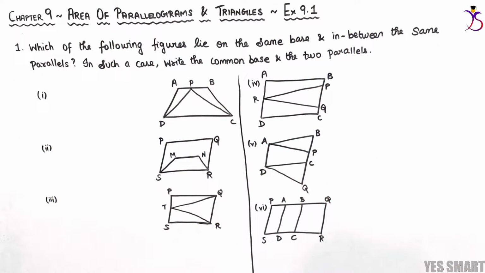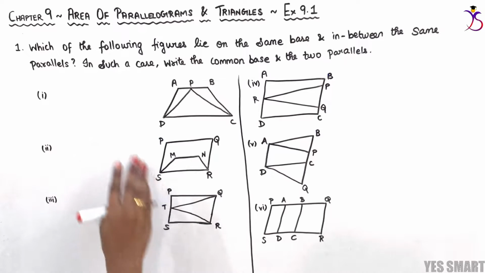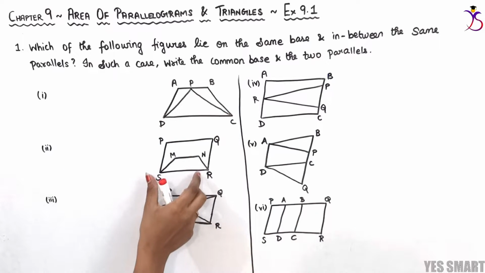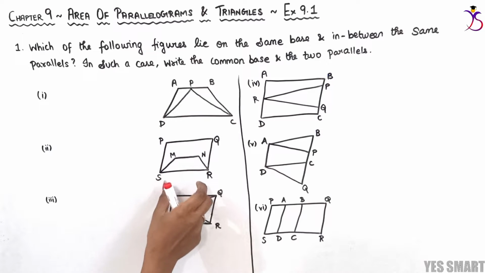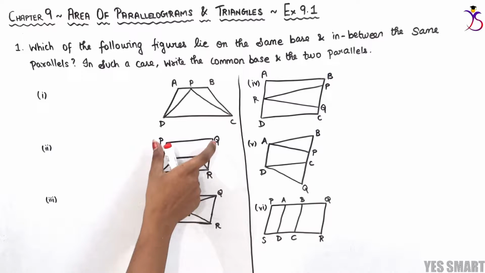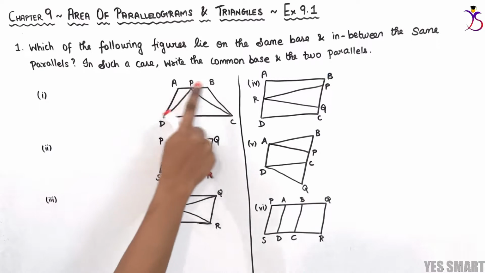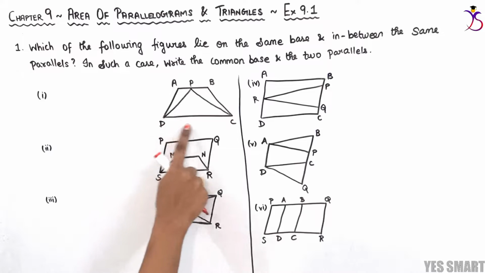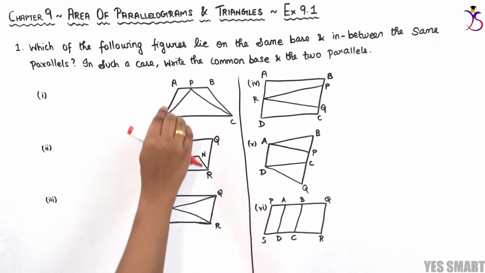Chapter 9, Area of Parallelograms and Triangles, Exercise 9.1. In the first sum: which of the following figures lie on the same base and in between the same parallels? In such a case, write the common base and the two parallels. So we are supposed to check whether the figures lie on the same baseline and between two parallel lines. If they do, we write the common base and the two common parallels.